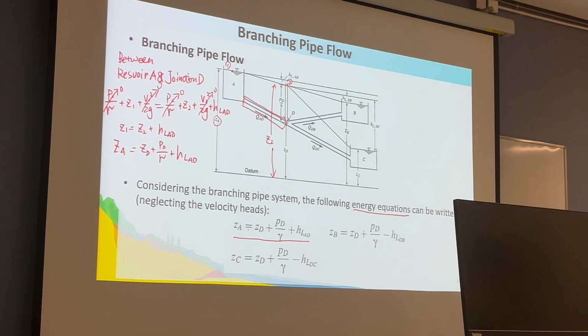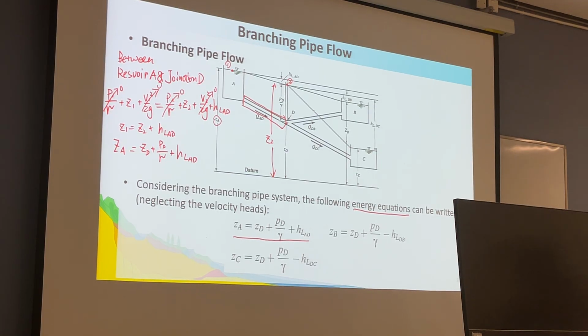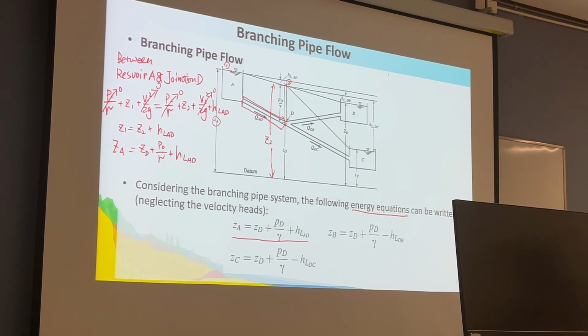We write this equation following the flow direction of this system. Reservoir A flows to D, and D branches to B and C. Similarly, from D to reservoir B, we may say this is point 2, point 3, and point 4.